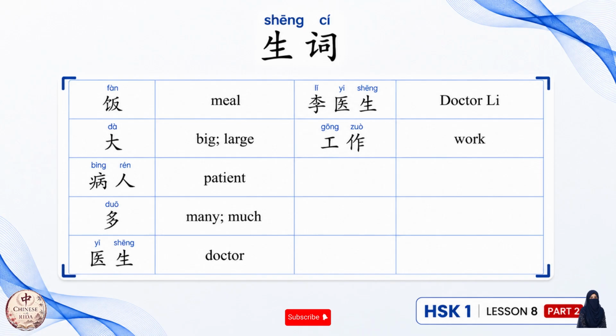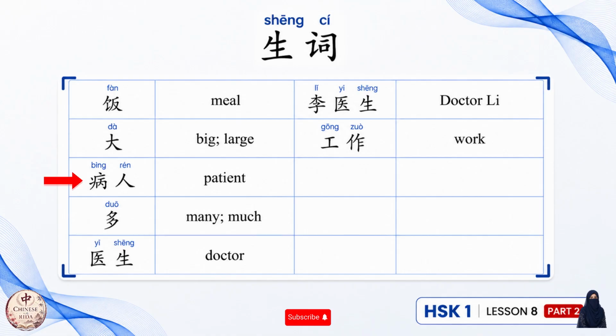Let's dive into the new words of last text. First word, fan, meal. We actually have talked about fan a lot before. So we learned zuofan, which means to cook, and we learned wufan, which means lunch. Next word, da, big, and the opposite of big is small. We have already learned it, which is xiao, means small or little.